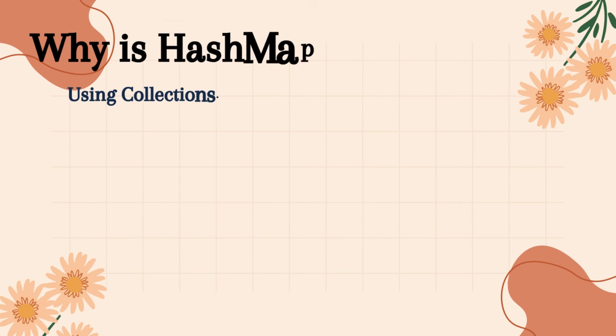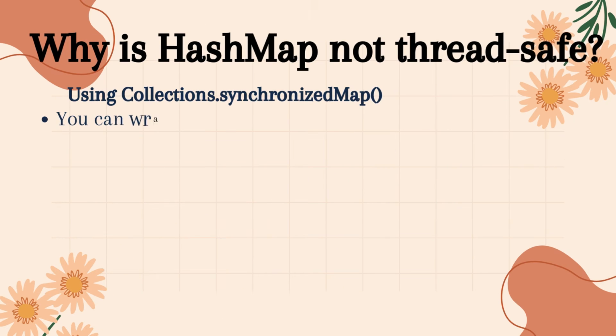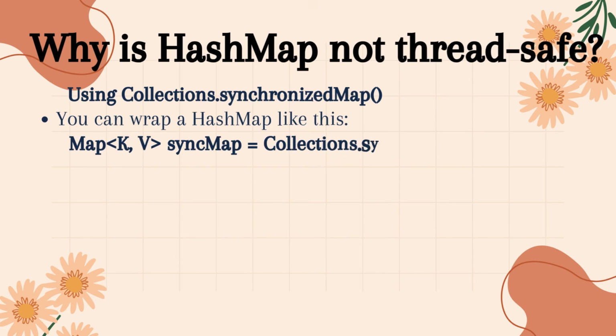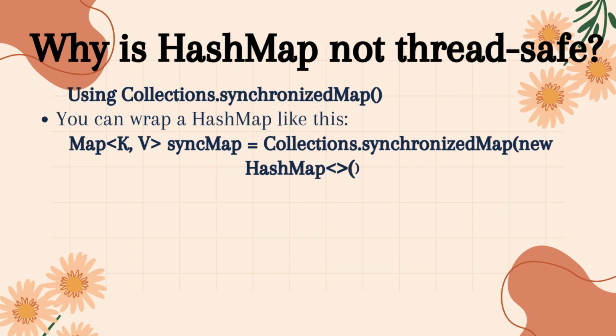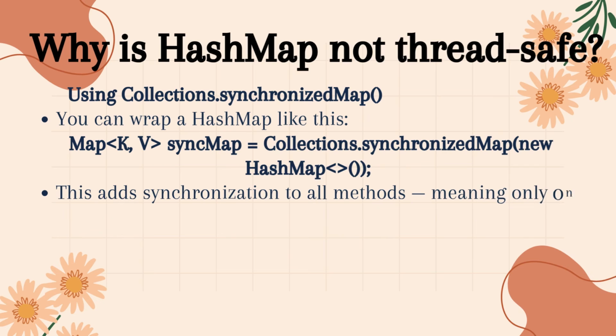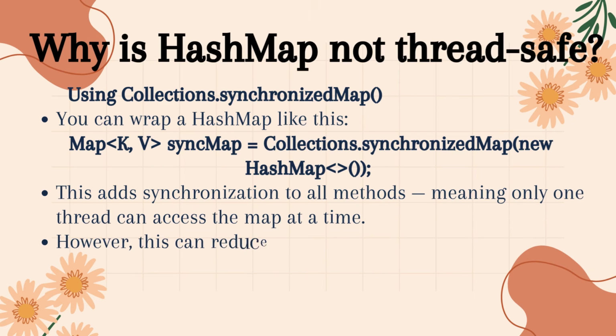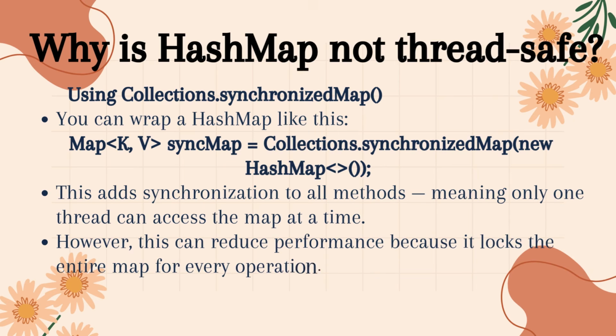Third question is, how to make HashMap thread safe? There are two main ways. 1. Using the Collections.synchronizedMap method. You can wrap a HashMap like this: Map<K, V> syncMap = Collections.synchronizedMap(new HashMap<>()). This adds synchronization to all methods, meaning only one thread can access the map at a time. However, this can reduce performance because it locks the entire map for every operation.